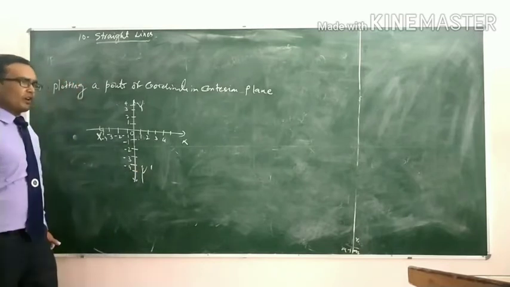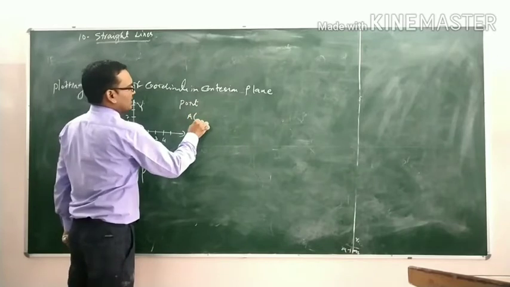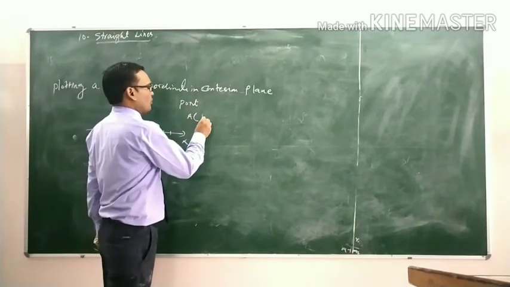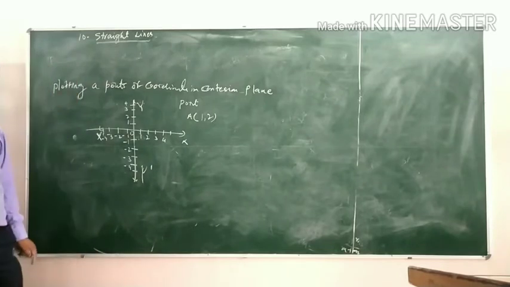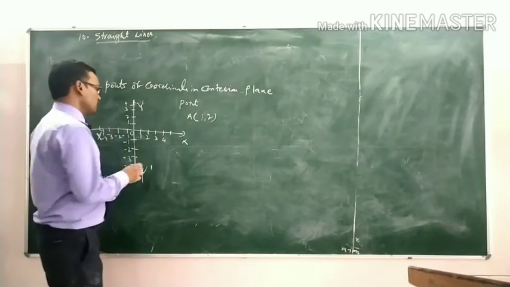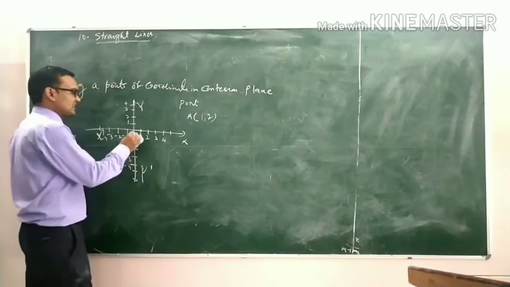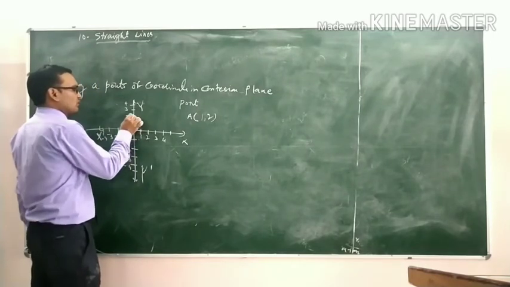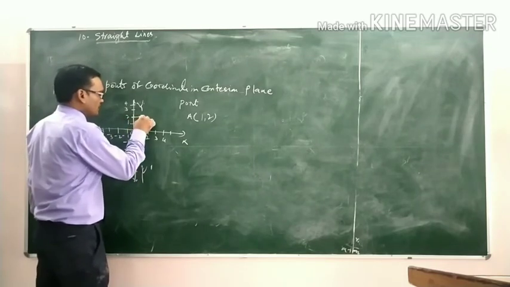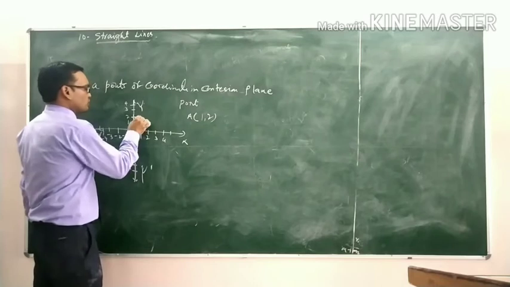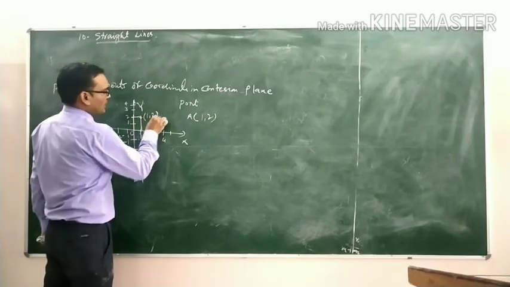If we plot the point A, the coordinate of point A is 1, 2. Then we plot the point A, whose coordinate is 1, 2. Here we take 1 unit on the x-axis and 2 units on the y-axis, and both lines meet at a point whose coordinate is 1, 2.